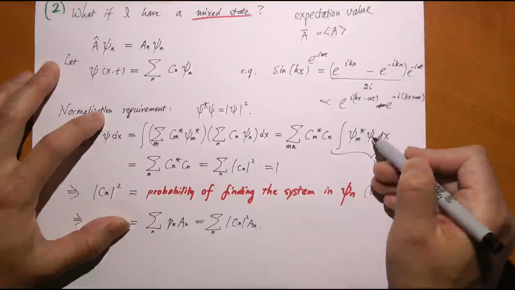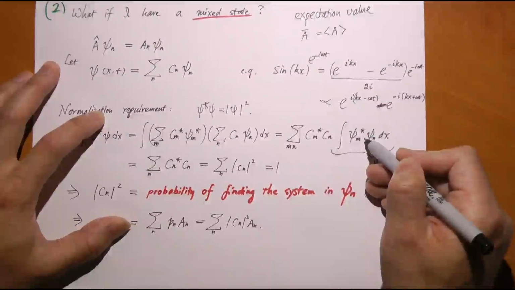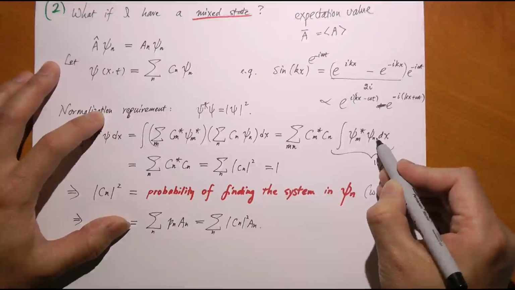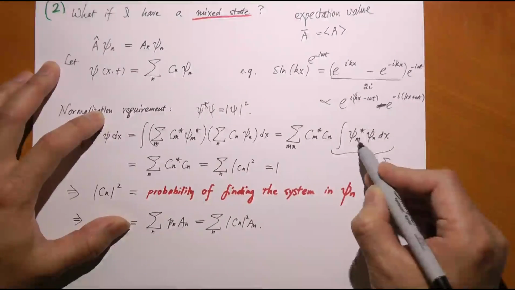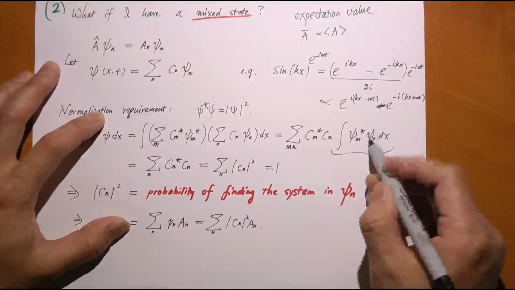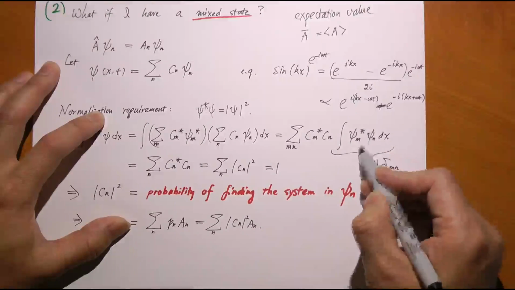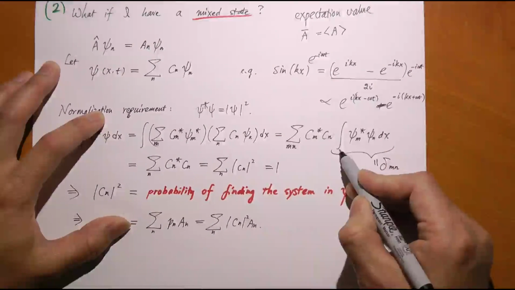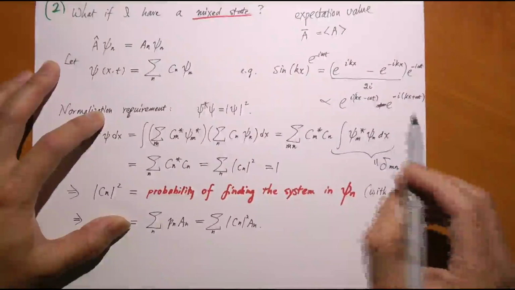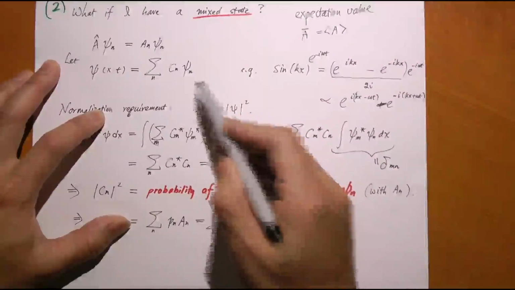Now here's the thing. When I integrate this, what do I get? Suppose m and n are the same. That means I'm talking about the same quantum number, the same eigenstate with this eigenvalue of a_n. Then this is really just psi_n modulus squared integrated over the entire space. By definition, I should get 1 because each eigenstate itself is normalized.